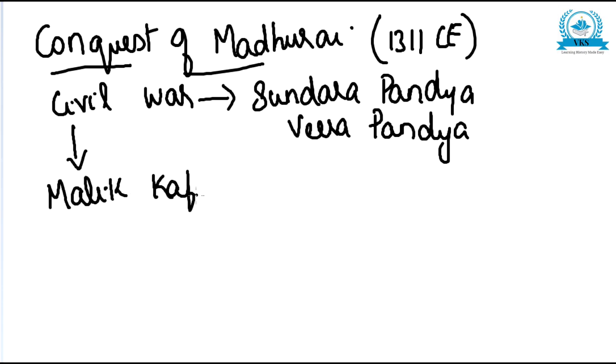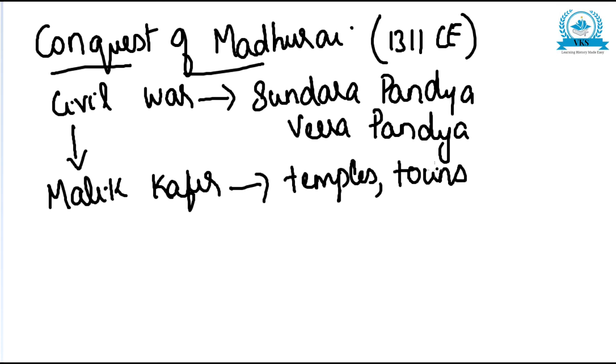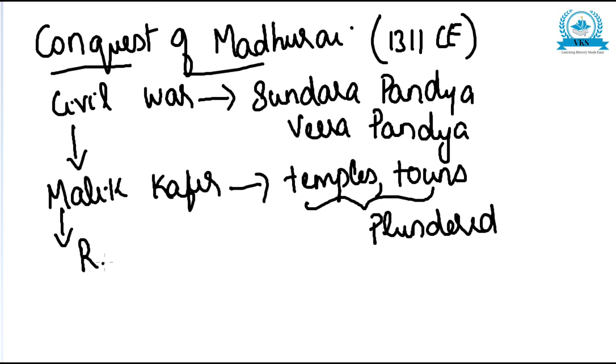He attacked the place and he plundered the important towns and temples on the way to the Pandyan kingdom. All the important towns and temples were plundered by Malik Kafur when he was going to the Pandyan kingdom. And it is said that Malik Kafur reached as far as Rameshwaram, and he destroyed the great temple there.